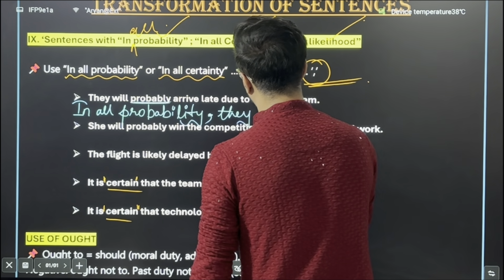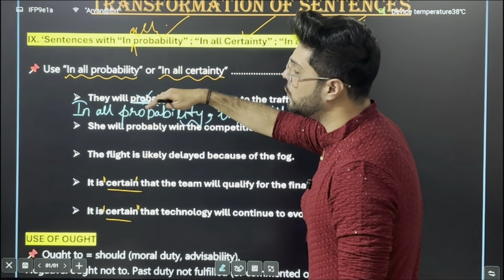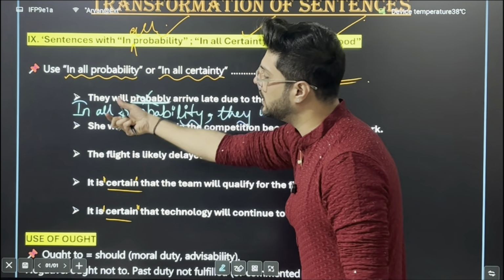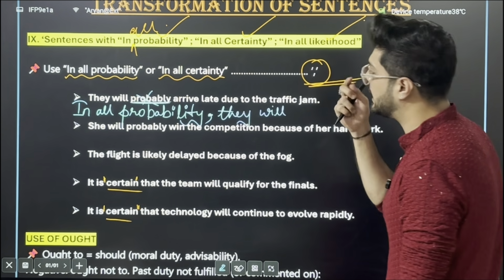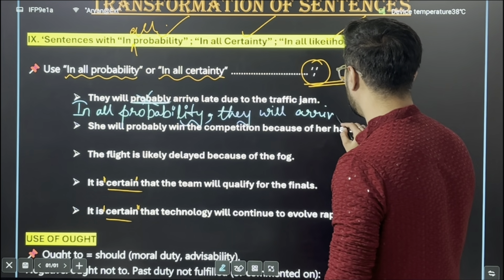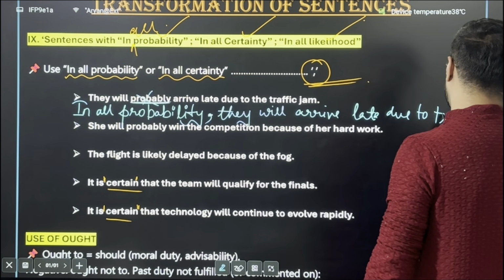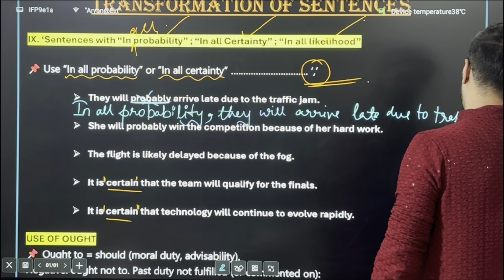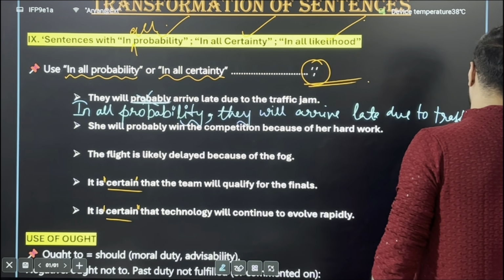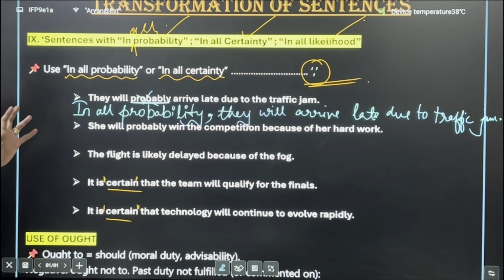They will arrive late due to the traffic jam. Now you don't have to use probably once again, because you have replaced the word probably with in all probability. So: in all probability, comma, they will arrive late due to the traffic jam. And don't forget your punctuation, full stop, otherwise you will lose one entire mark.